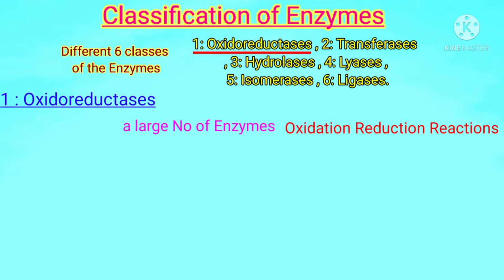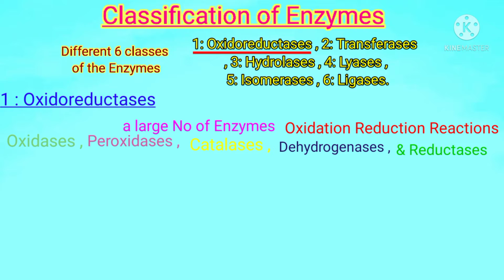So we can say that a large number of enzymes are collectively present in this class of oxidoreductases, which represents oxidation reduction reactions. This class is further subdivided into oxidases, peroxidases, catalases, dehydrogenases, and reductases types of enzymes.